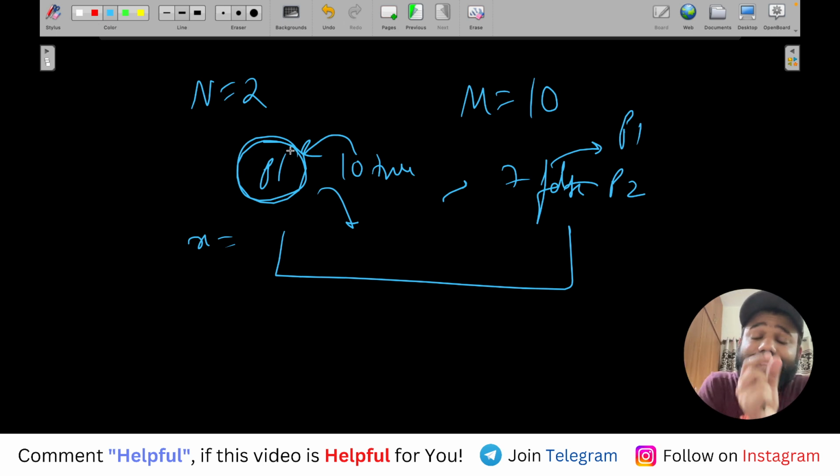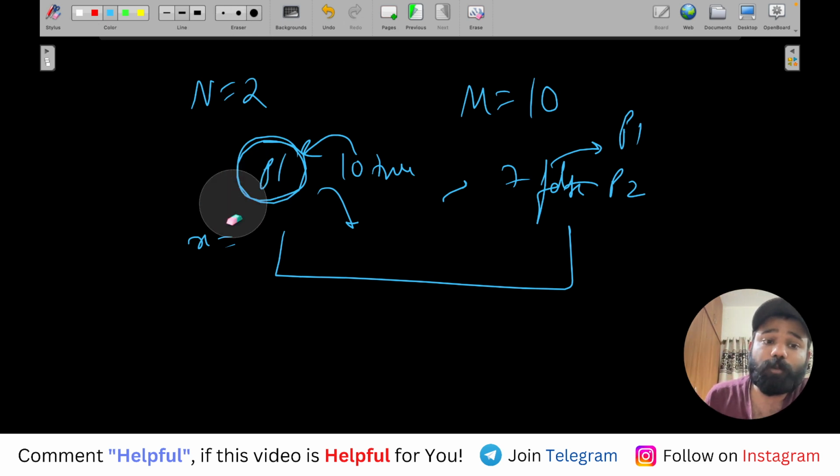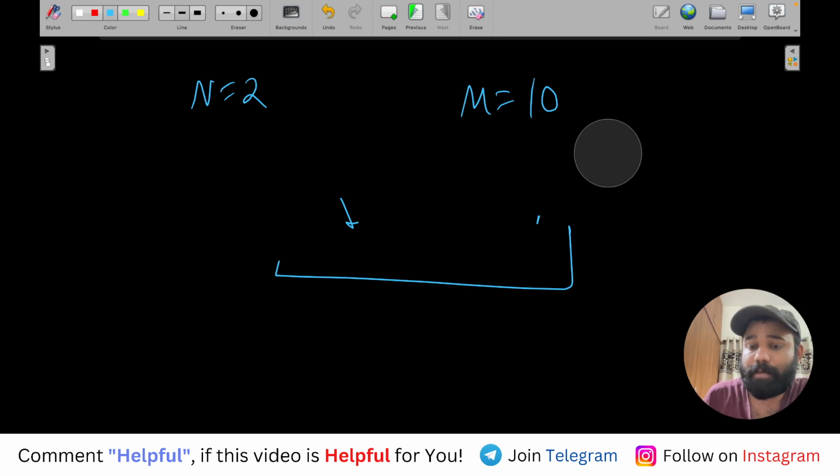So you will always take that x such that the number of truth people is more than the number of lie people, more than, not even equal. Even if it is equal, it can be a confusion कि सारे lie वालों ने p2 बोल दिया, सारे truth वालों ने p1 बोल दिया. How can you decide, right? So the number of truth people should be more than the number of lie people, right?